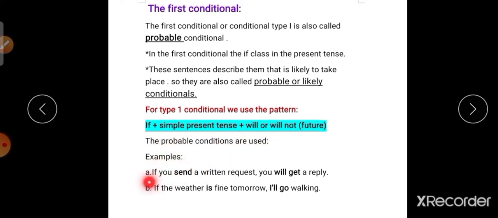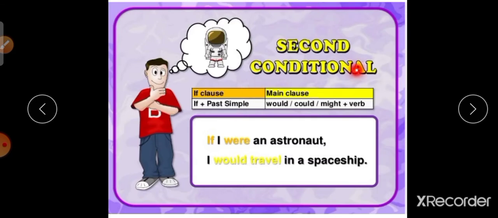For example, if you send a return request, you will get a reply. If the weather is fine tomorrow, I will go walking. These are the first conditional: if plus simple present tense follows as the main clause in simple future. Okay, let's see the second conditional.